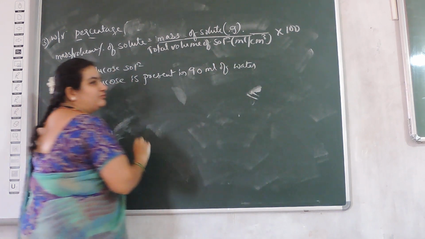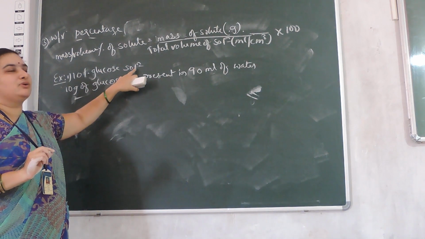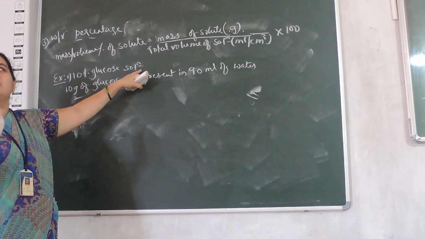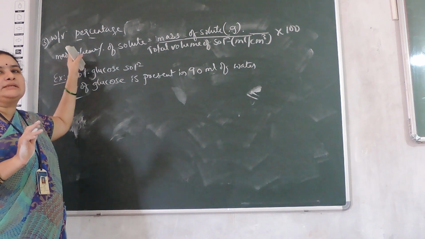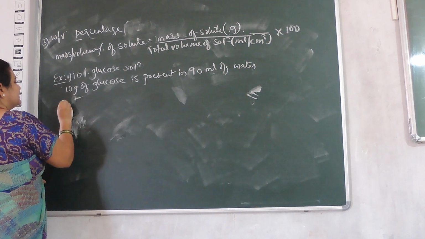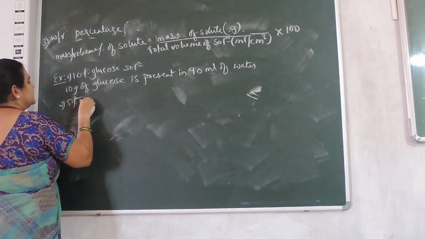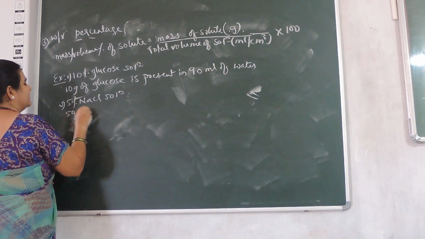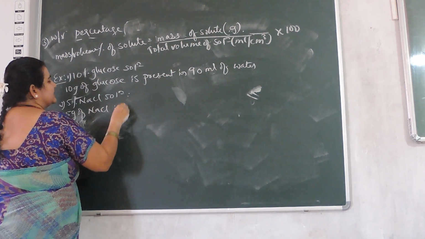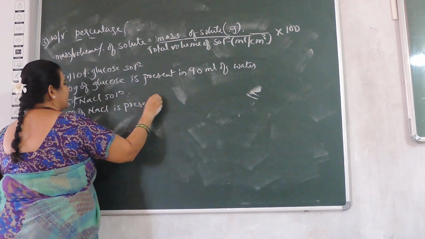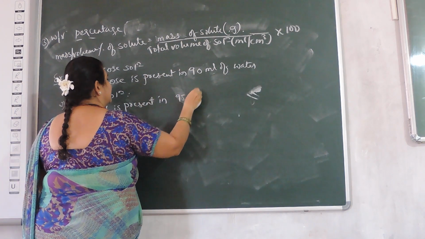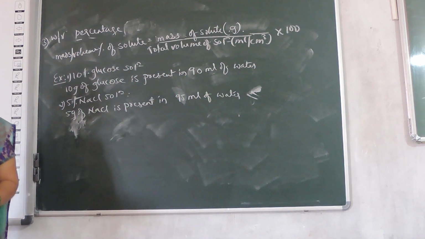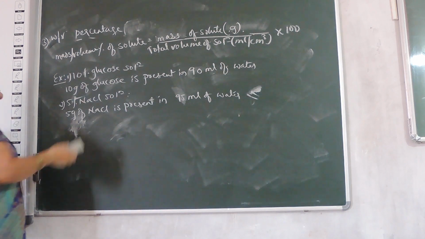Remember, for mass percentage you have to use the words by mass. Otherwise you have to refer to it as mass by volume percentage. Second example, 5% NaCl solution means 5 grams of NaCl is present in 95 ml of water. These are the three quantities to be covered.